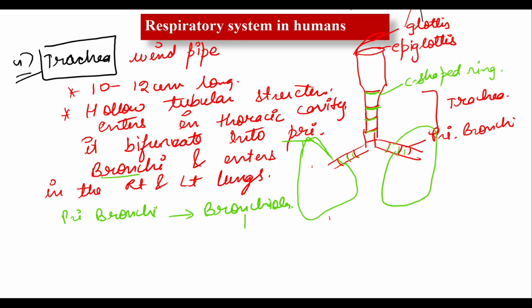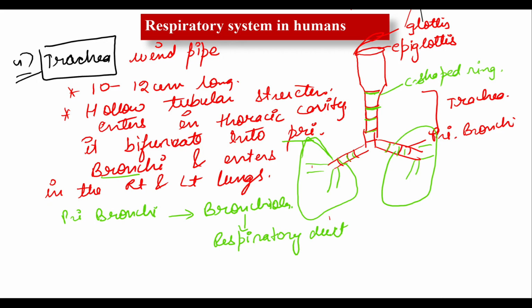Okay, clear? These bronchioles change into the respiratory duct after many divisions. All these things happen here inside the lung. So the primary bronchi, after many repeated divisions, change into bronchioles, and bronchioles, after many repeated divisions, change into the respiratory duct.